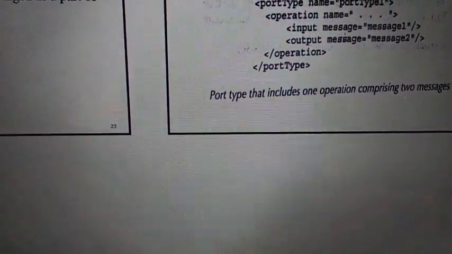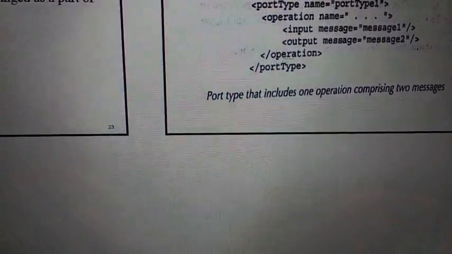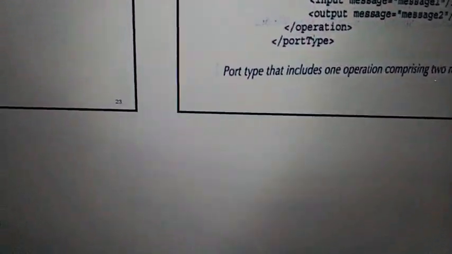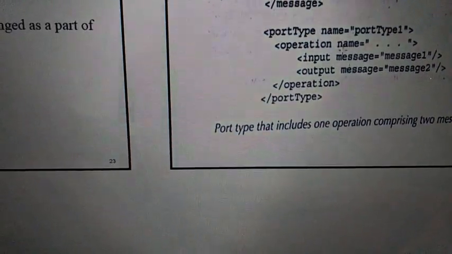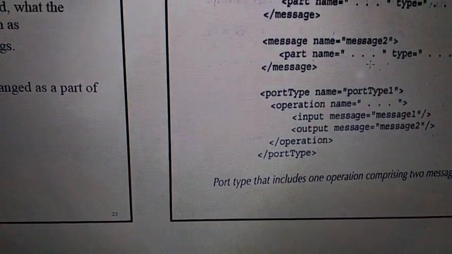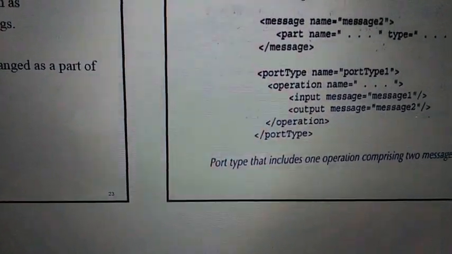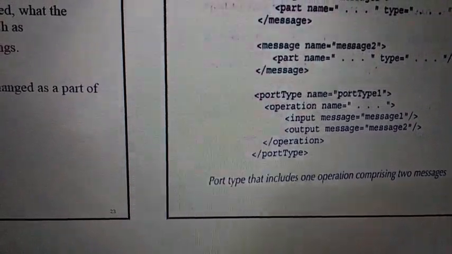In the operation we see the input message and output message, closed by the operation tag, and port type, right? So this port type includes one operation comprising two messages, because we are saying here message 1 and message 2. So WSDL, web service definition language, specifies the types, operations, followed by messages, port types, right,